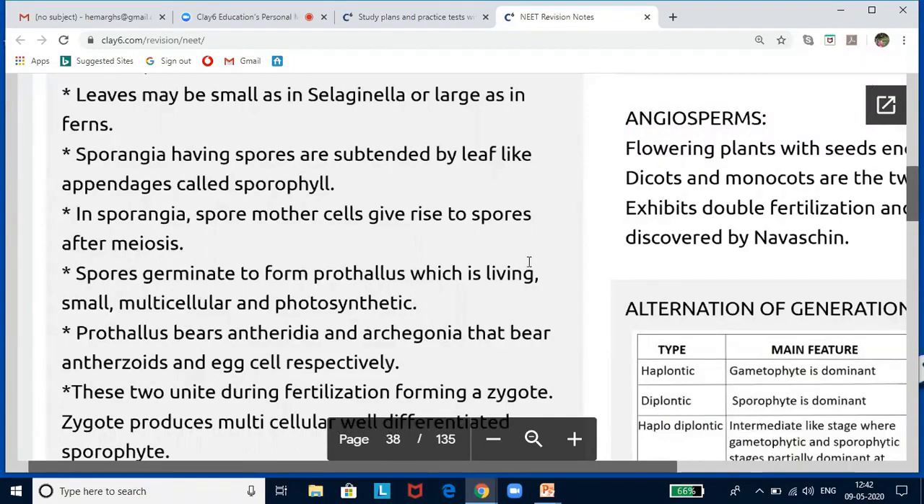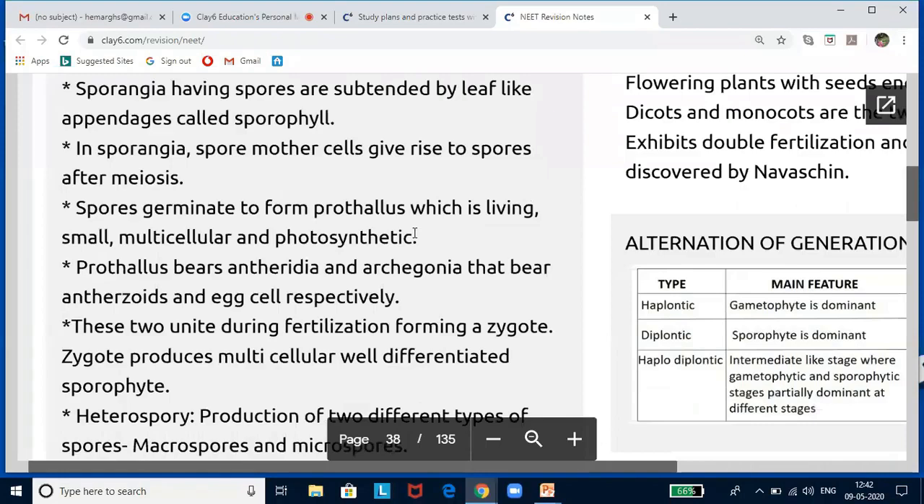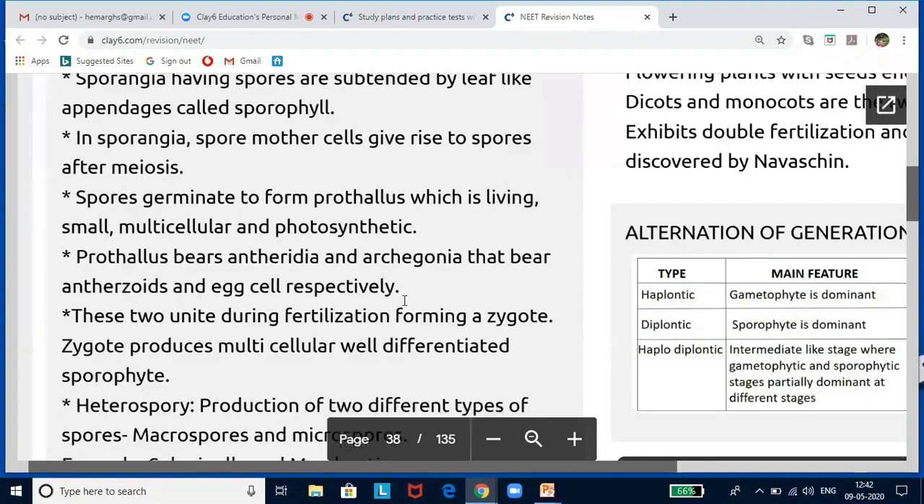Spores germinate to give rise to an inconspicuous, small, but multicellular, free-living, mostly photosynthetic thalloid gametophyte, which is known as a prothallus. Here too, antheridium and archegonium will produce male and female gametes that fuse to form the zygote, and so zygotes will produce a multicellular, well-differentiated sporophyte.